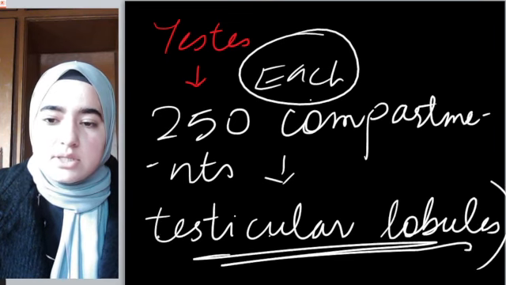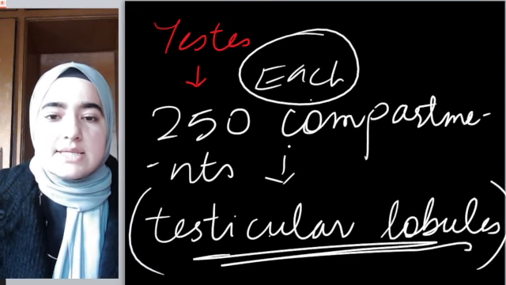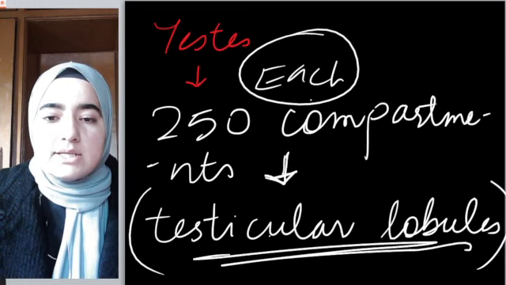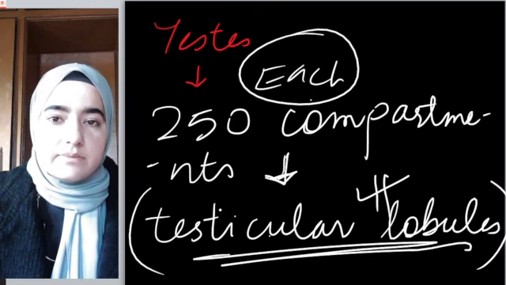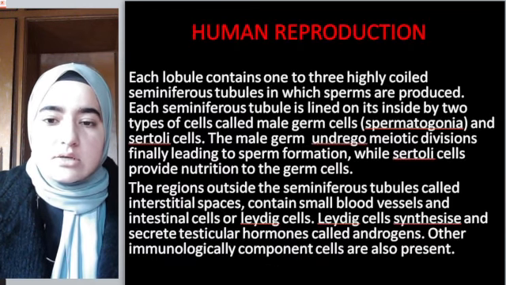Each testis has 250 compartments, and each compartment is known as a testicular lobule.